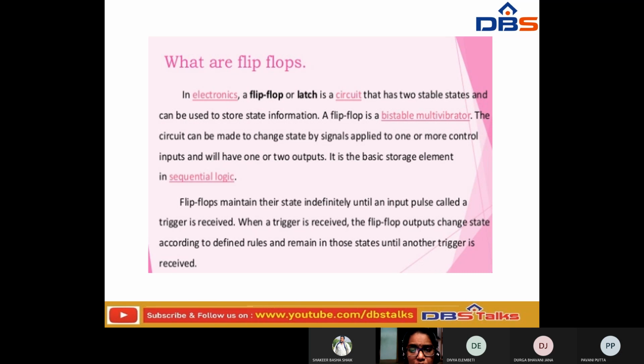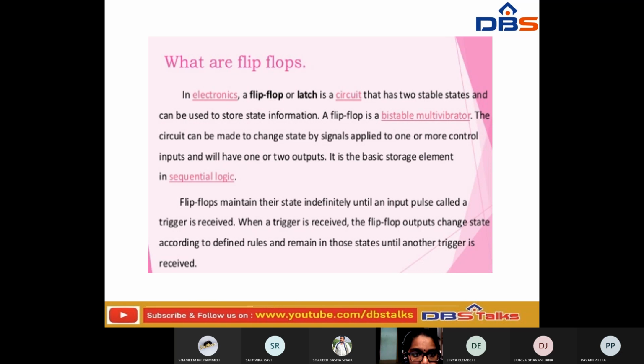So until we receive the trigger, we keep the state. By changing it sequentially, we can receive the signals more than one time. So these are the introduction topics to flip-flops.